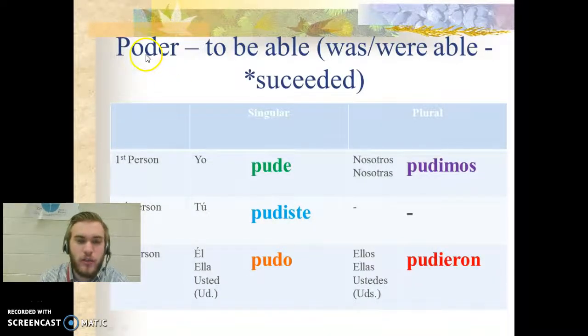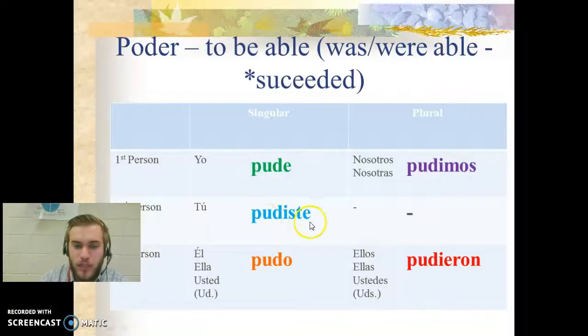All right, so our first verb is poder, which means to be able. Notice in the preterite tense, it'll mean was or were able. In other words, if I said, in this case, pude, that would mean I was able to, and I did, so I succeeded. So it takes on a new meaning a little bit in the past tense. So let's go ahead and write down these forms and say them with me.